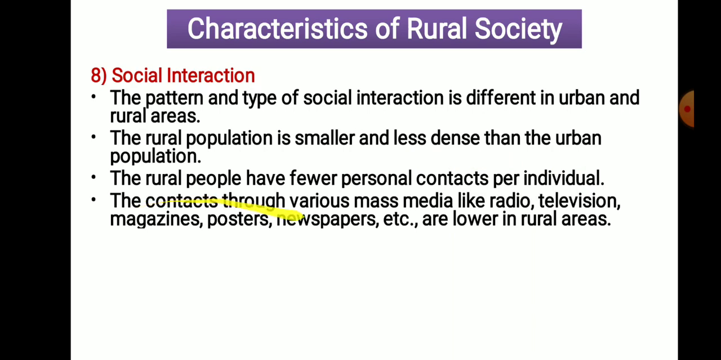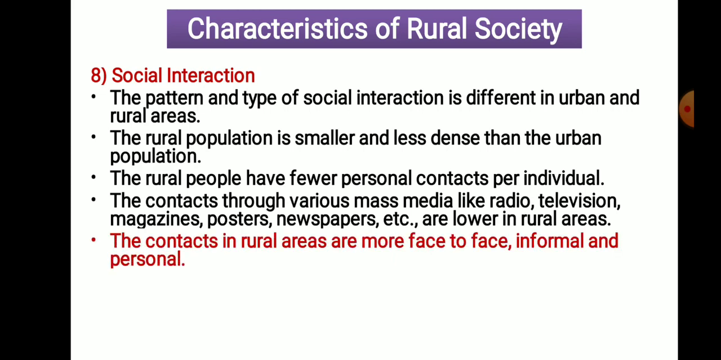Contact through mass media like radio, television, magazines and newspapers is low in rural areas. That means we get information through our personal contacts in villages. We don't get data or news from radio, television or magazines about whatever is happening in nearby places or in our village. So the contact in rural areas is more face-to-face, informal and personal. Remember this statement. Face-to-face means we personally identify each other. Informal means no rules or regulations are followed in the relation, and personal contacts are there in villages or rural areas.